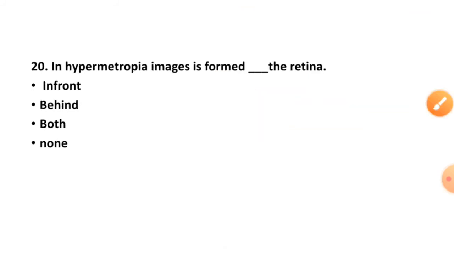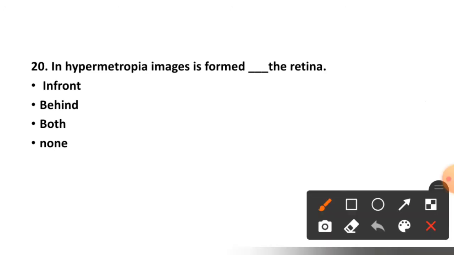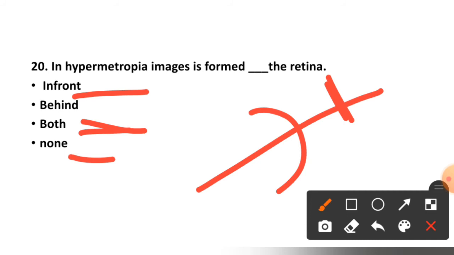So here question number 20 is, in hypermetropia image is formed in front, behind, both or none. In hypermetropia image is formed behind the retina.